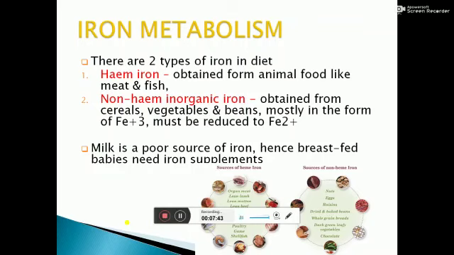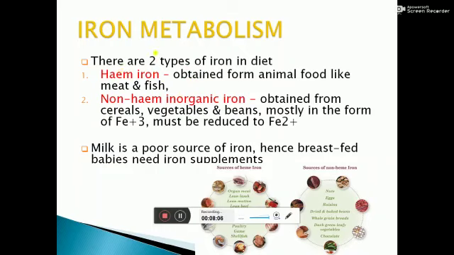Coming to iron metabolism, there are two types of iron in the body. First is heme iron and second is non-heme inorganic iron. Heme iron is mainly obtained from animal food like milk, meat and fish, and it is mostly in the Fe+2 form.